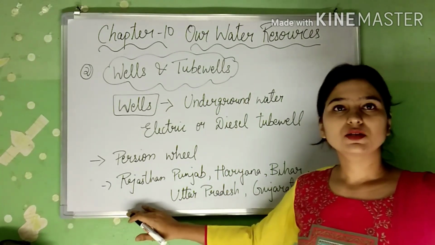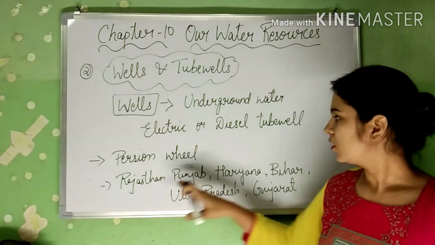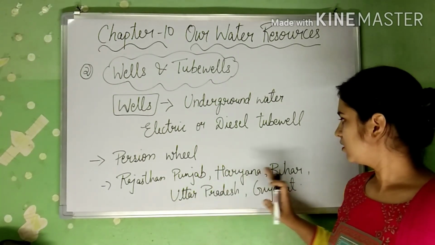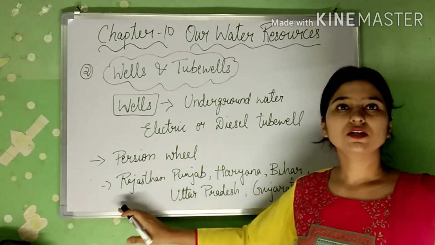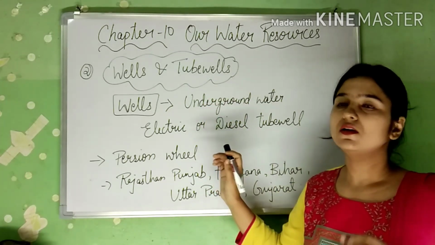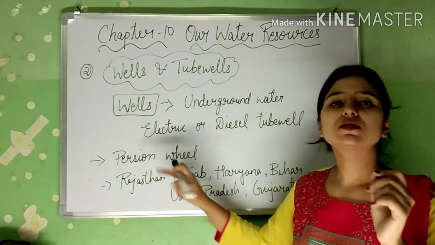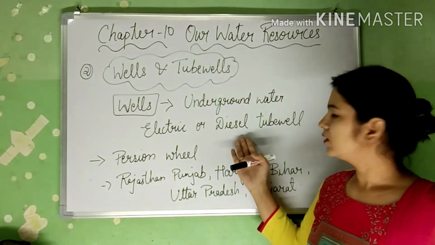Then the states where this method is used are Rajasthan, Punjab, Haryana, Bihar, Uttar Pradesh and Gujarat. So these are the states where the wells and tube wells method of irrigation is still used, and the Persian wheel is still used at various places where there are no electric or diesel tube wells.